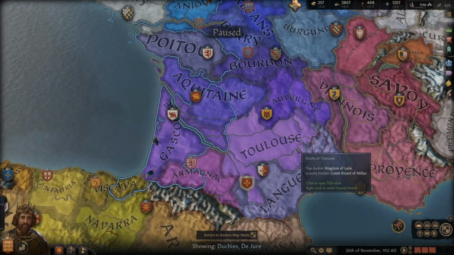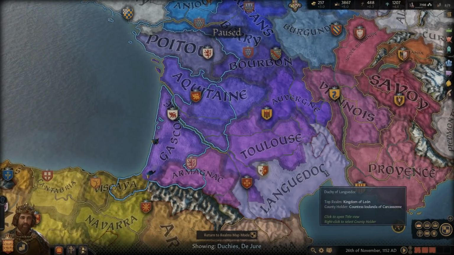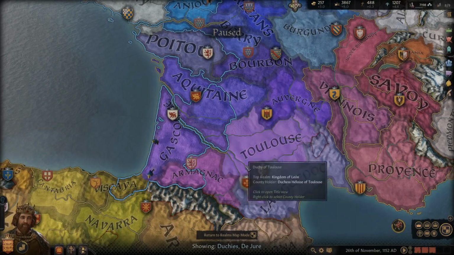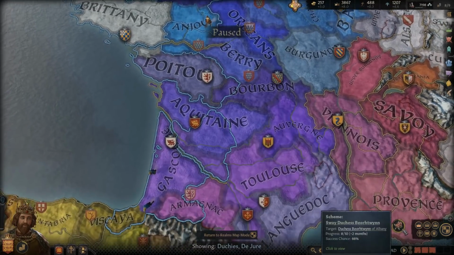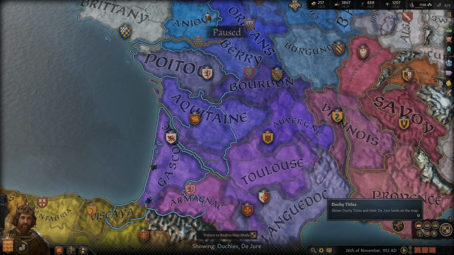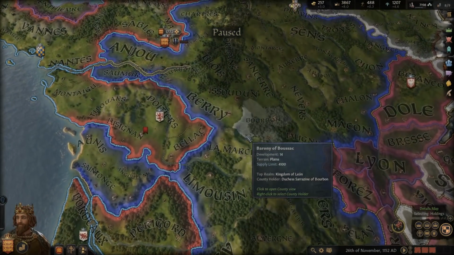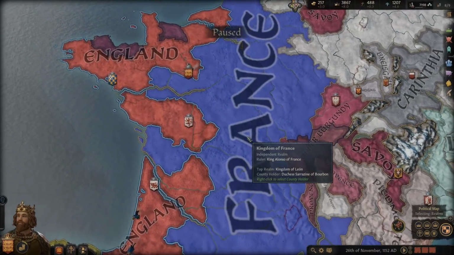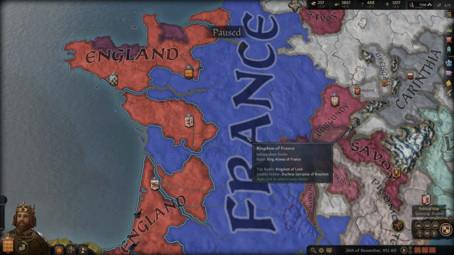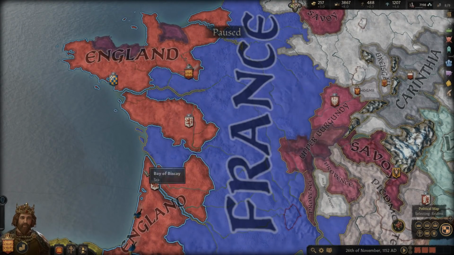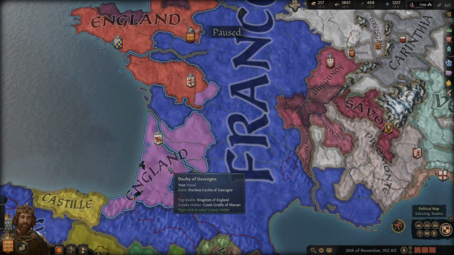Now, I will mention that there's a little bit different situation down here. We'll talk about that in a little bit, because it wasn't directly under the Dukes of Aquitaine. Again, we'll talk about that here in a minute. But yeah, she had a vast amount of lands. And so all of that was added to Henry's empire. Now, all this land, of course, was still considered to be underneath Eleanor. Like, that was her land. But as her husband, Henry did have some power there.